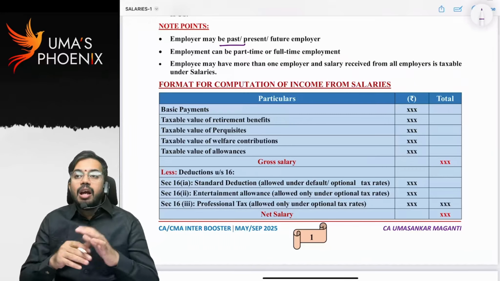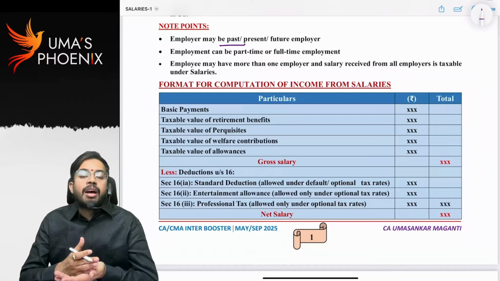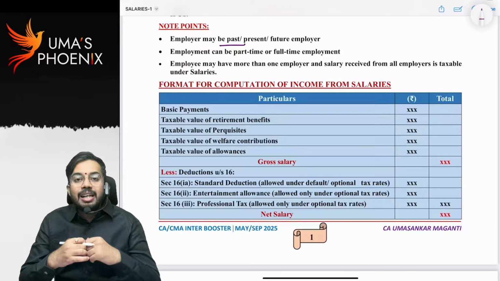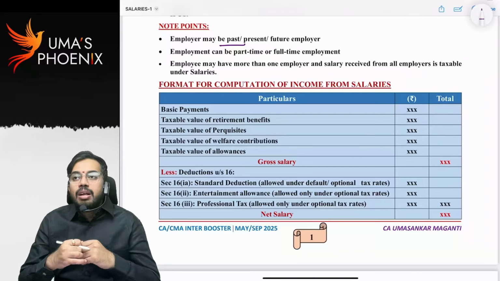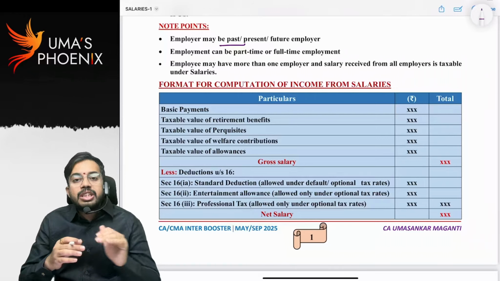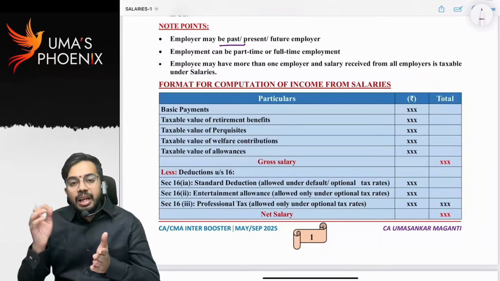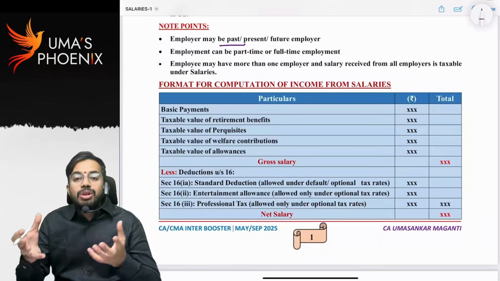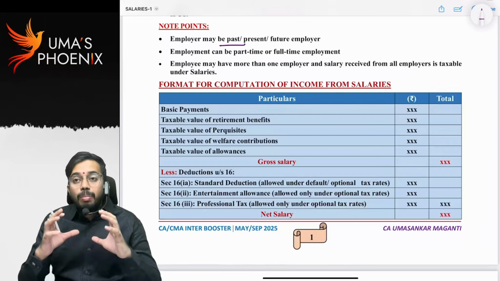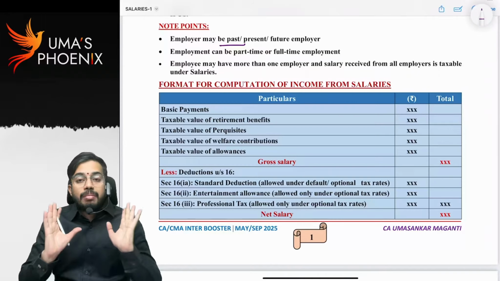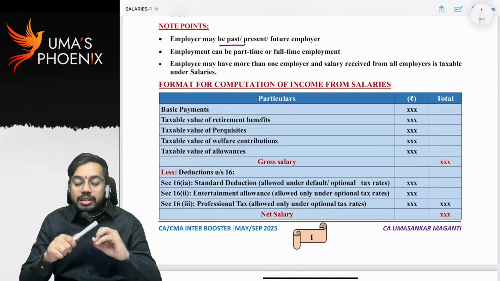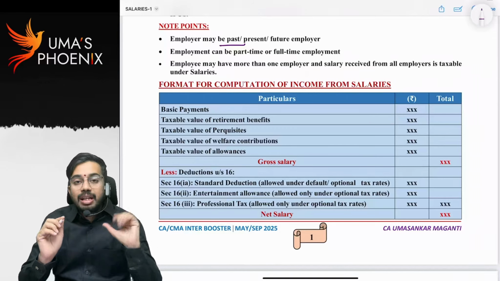So this we have discussed: past, present or future employer. Another thing, an employee can have more than one employer at the same time, and whatever benefit is received from all employers is taxable under the head salaries. Mr. Ramakrishna works in Chaitanya College from morning to afternoon, and in Narayana College from afternoon to evening. So from Chaitanya College and Narayana College he is receiving salary. Both salaries are taxable to him under the head income from salaries. He has two employers, and both the benefits are taxable to him under the head salaries.